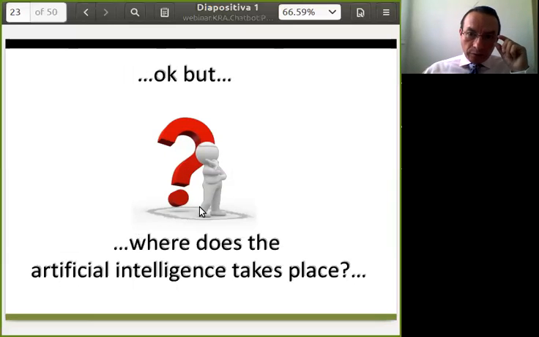Okay, that's interesting, but we hear a lot that chatbots use artificial intelligence. Where does this artificial intelligence take place?